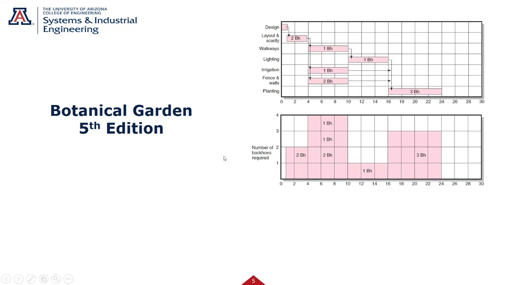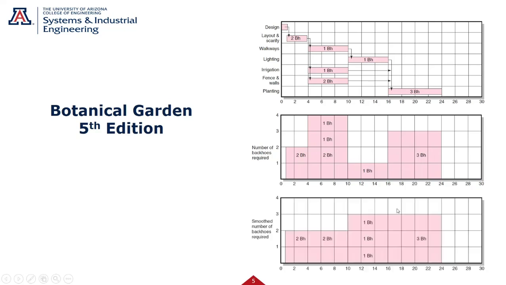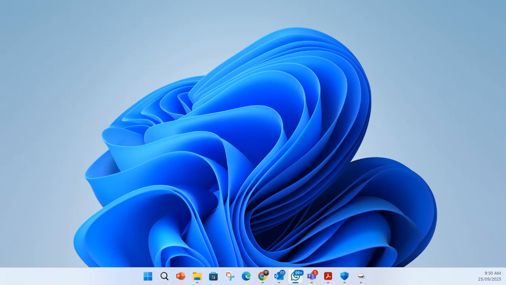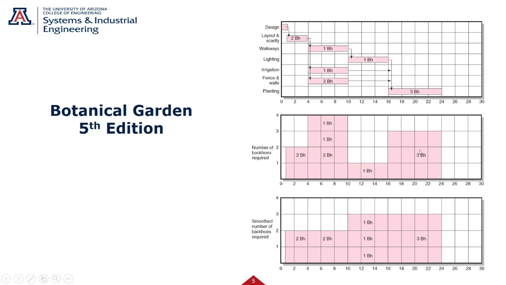So this was the 5th edition of the book. Let's see what they did. They took 2. They used the 2 backhoes here. They moved these single backhoes over here, and this other one here, and then the 3 backhoes. So now look at what I did. I went from 2, 4, 1, 3 to 2s and 3s. So I start you out with 2, I ship you another backhoe, and you get the job done.